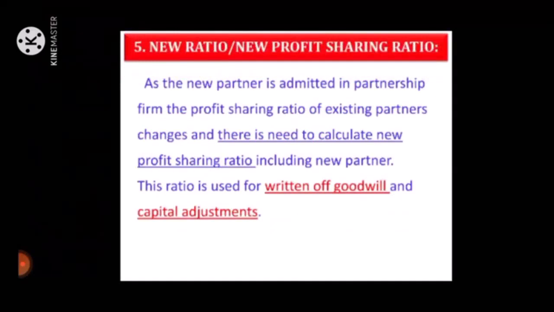Next, how to calculate new ratio, or what is new ratio? New ratio, that is new profit sharing ratio. As the new partner is admitted in partnership firm, the profit sharing ratio of existing partners changes and there is need to calculate new profit sharing ratio including new partner. This ratio is used for return of goodwill and capital adjustment.